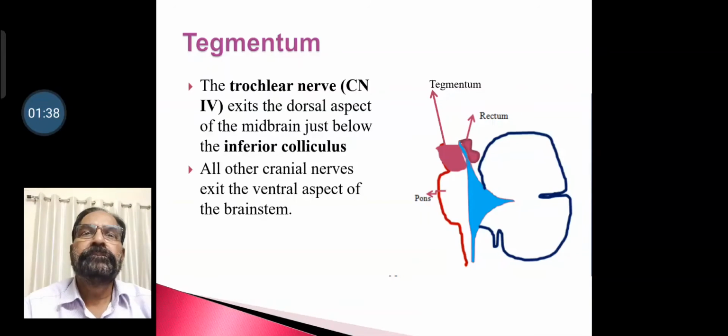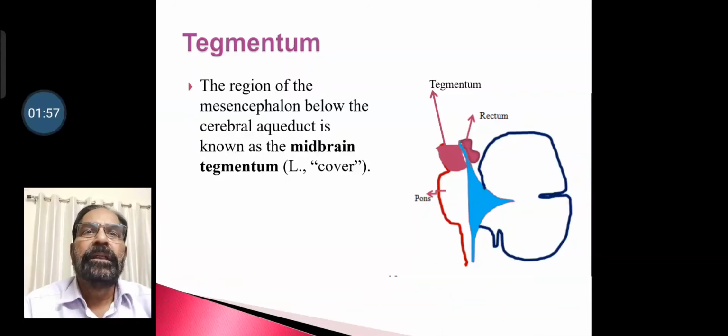Tegmentum. Trochlear nerve exits the dorsal aspect of midbrain just below the inferior colliculus, whereas all of the other cranial nerves exit the ventral aspect of brainstem. The region of midbrain below the cerebral aqueduct is known as midbrain tegmentum, or the region ventral to the cerebral aqueduct can also be called tegmentum.